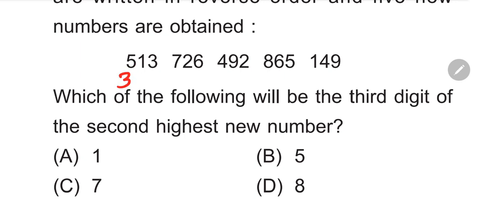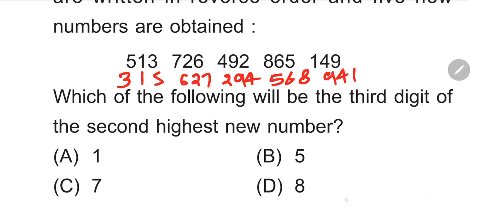Again, I need to write down because, as the question tells us, second highest. The first highest is what? 941, and the second highest must be 627. So in 627, which is the third digit of the second highest new number? Third digit. So first digit, second digit, and third digit. So third digit of second highest number is what? 7. So we will go with the 7 as answer. Okay, now move to the next question.